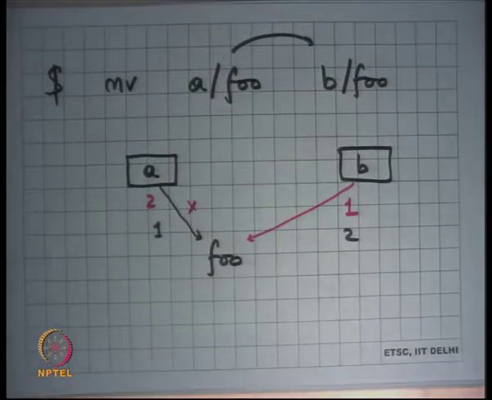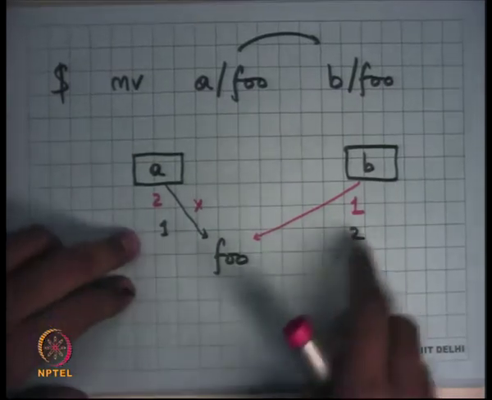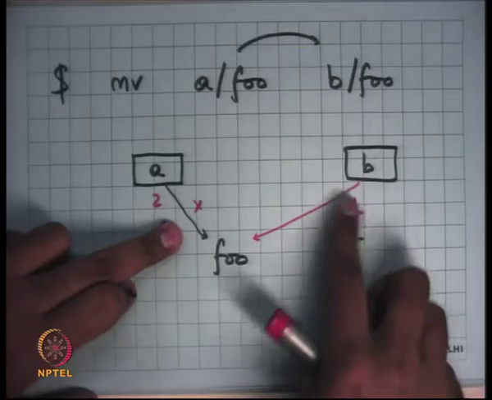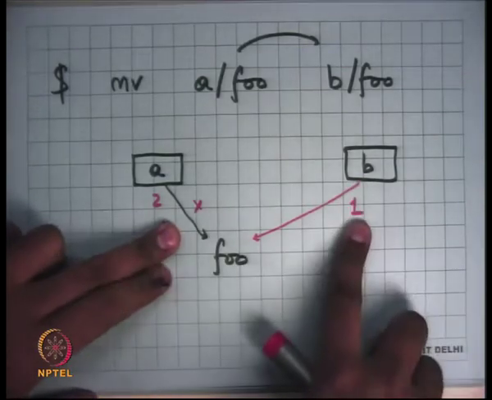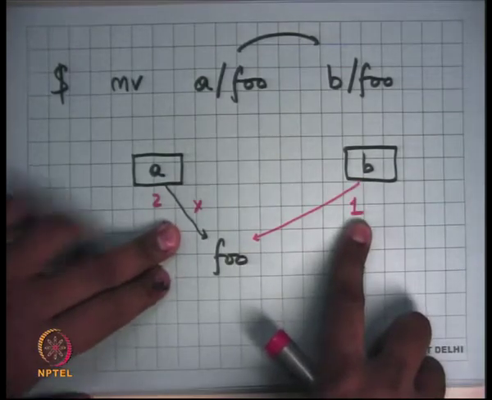In both cases my file system on a reboot can appear in a very inconsistent state. So it's no longer the case that one of them will only result in a leak. If I do this first, so let's say I do this first and a power failure happens